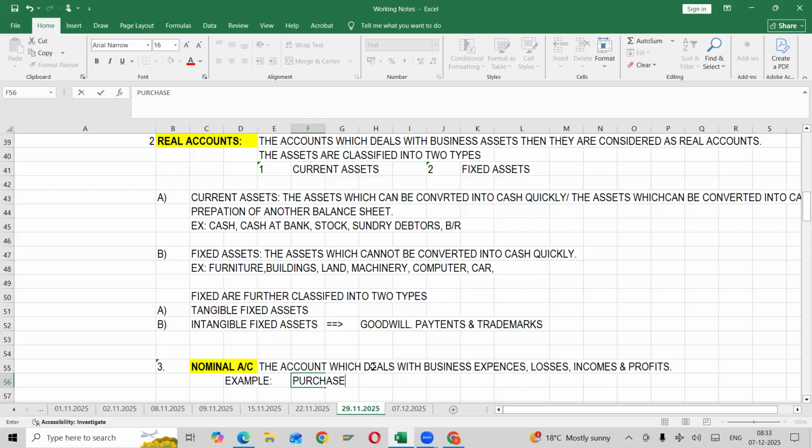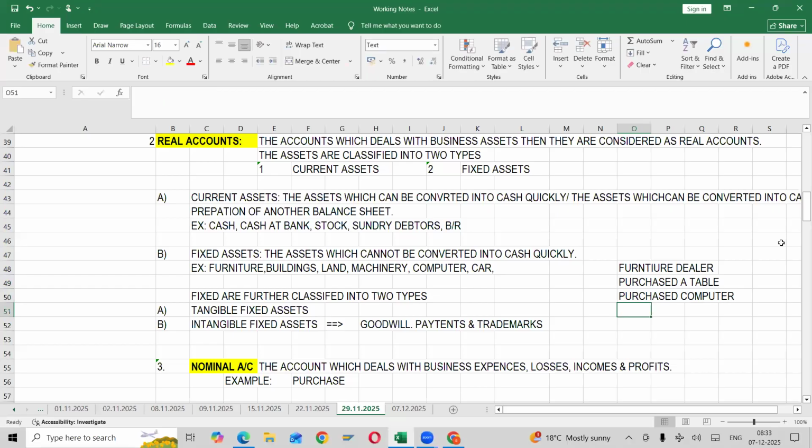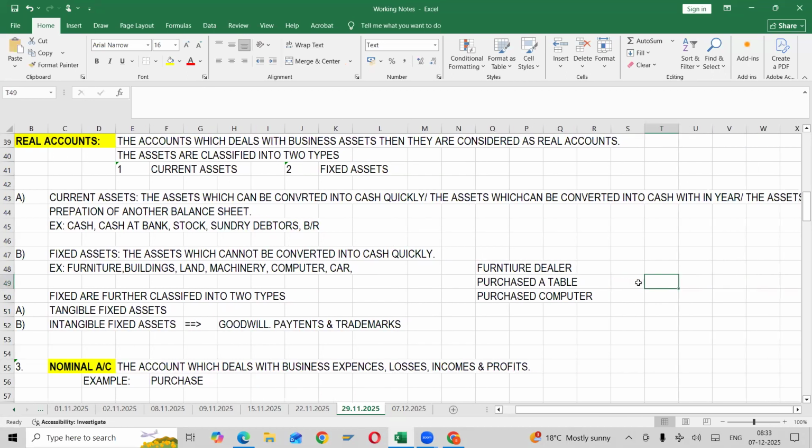I'll take one example. Say I am a furniture dealer. I purchased a table, I purchased a computer. Purchased table is goods.